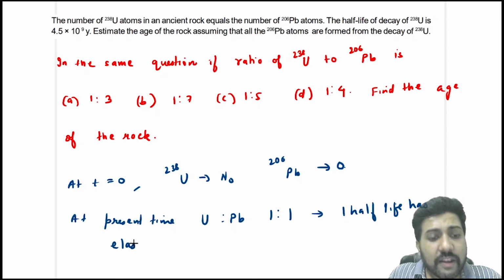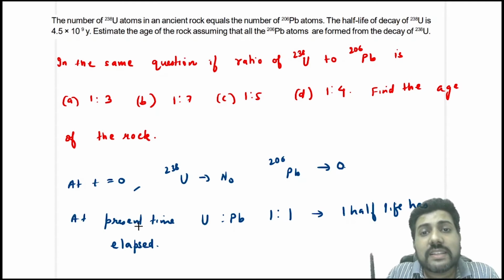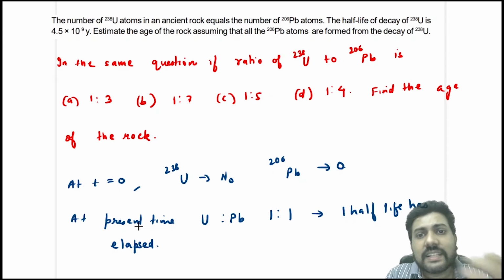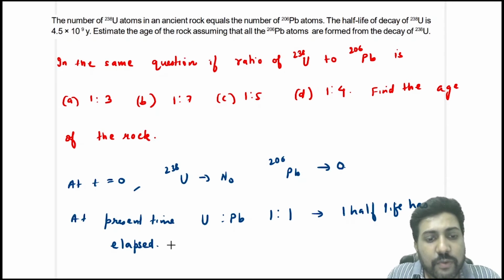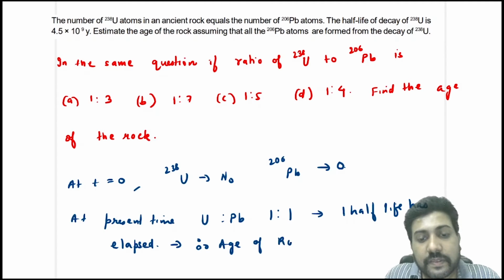That means the age of the rock is equal to the half-life of uranium. So the age of the rock is 4.5 into 10 raised to power 9 years.